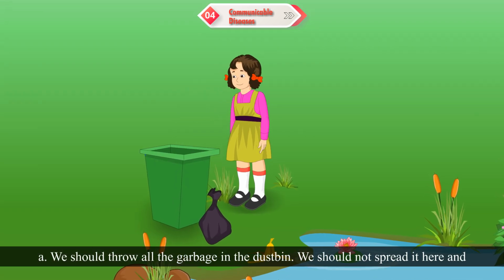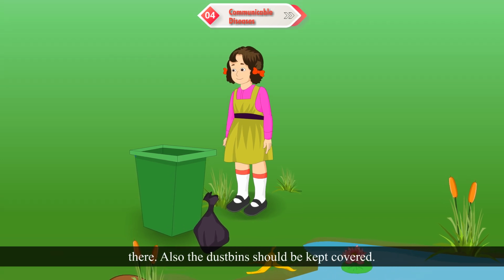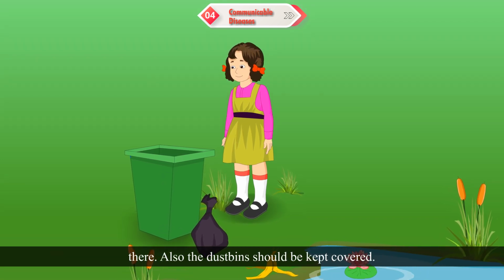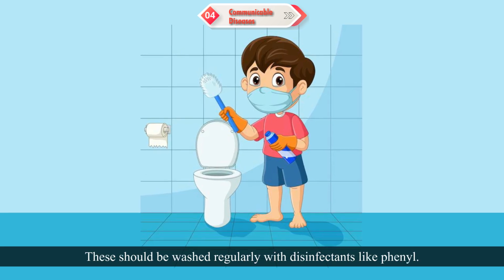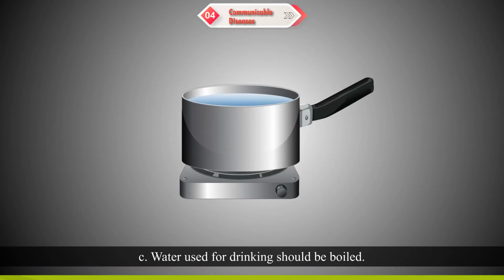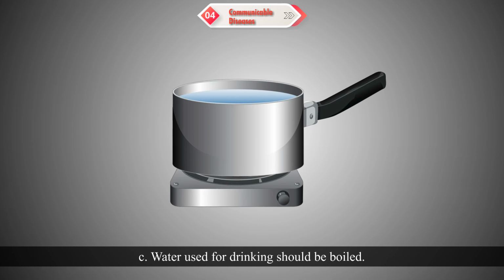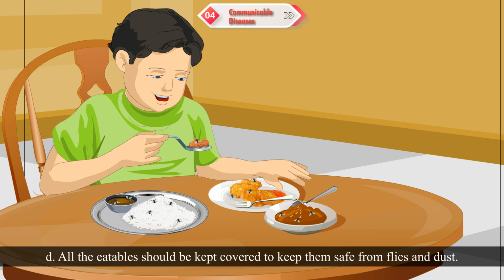A. We should throw all the garbage in the dustbin. We should not spread it here and there. Also, the dustbins should be kept covered. B. The toilets should be kept neat and clean. These should be washed regularly with disinfectants like phenyl. C. Water used for drinking should be boiled. It should be properly stored in clean utensils with covers.